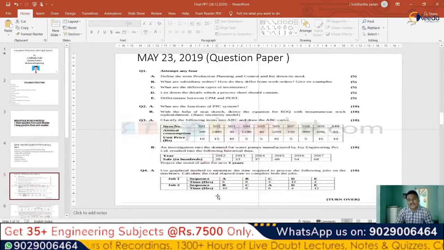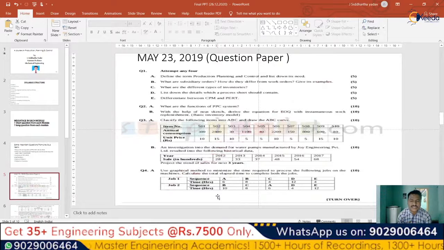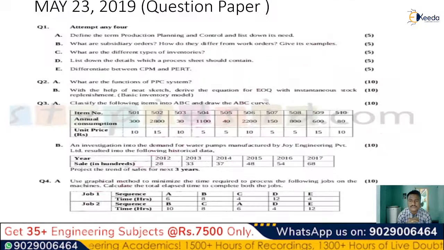Critical path method and project evaluation review technique. We have already learned that in our previous videos. You can see them for the difference between PERT and CPM: how to find the optimistic time, pessimistic time and the overall time, and the critical path, which we can find out from CPM. And how to complete a project within a stipulated amount of time with the available resources is what we can find out by PERT. So that completes our short questions, which are the differentiation between CPM and PERT and other examples.